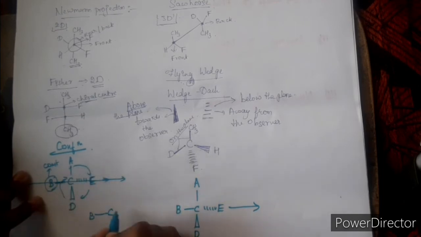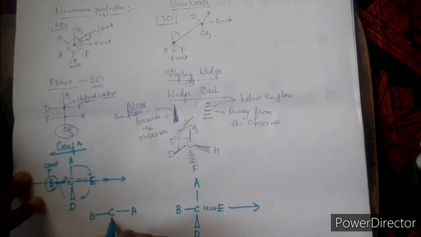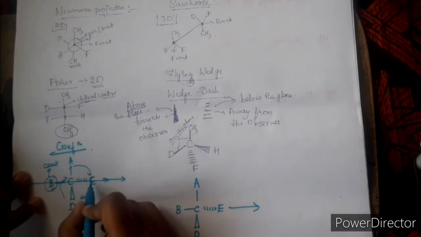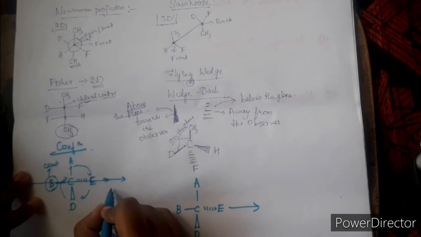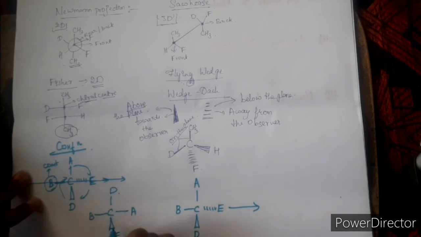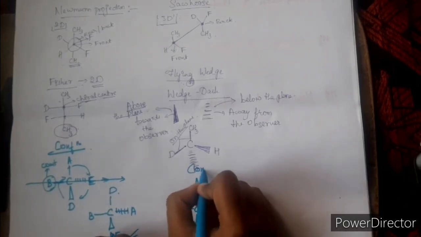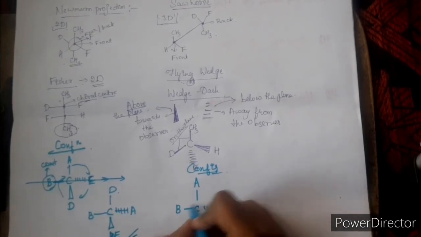A will come to E position, E will go to D position, and D will go to A position. Like this it will come. In case of configuration, 2 bonds are kept constant.